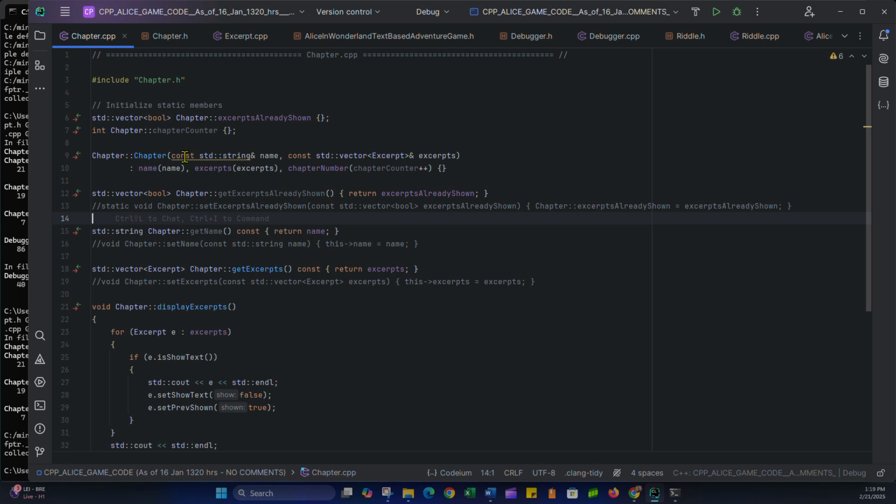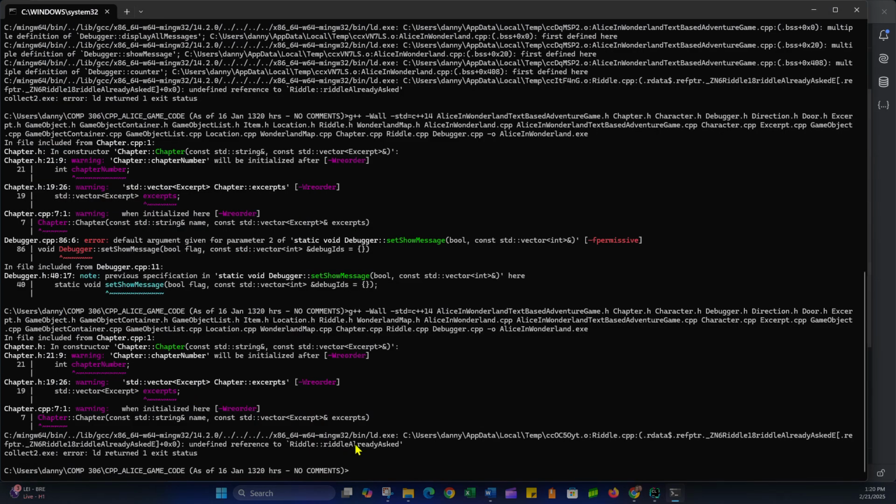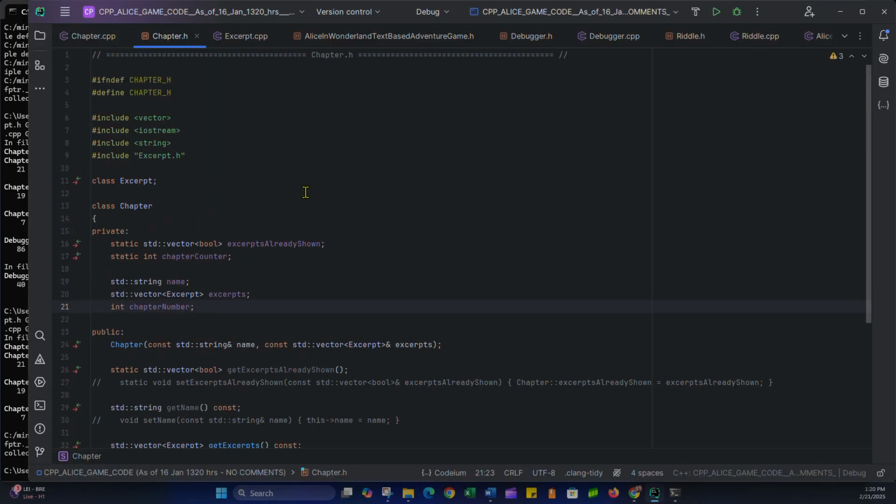So that hopefully should solve that. What's going on here? Oh, this is just indicating pass by value and use std move. I should use move and stuff. That's some optimization stuff we might do after, but first we just want it working. So that should actually help with the order thing. I might just rerun this and see if that works for that. It won't solve everything. It just might solve those two things. The riddle thing we'll have to solve separately. Let me just look to make sure everything's good.